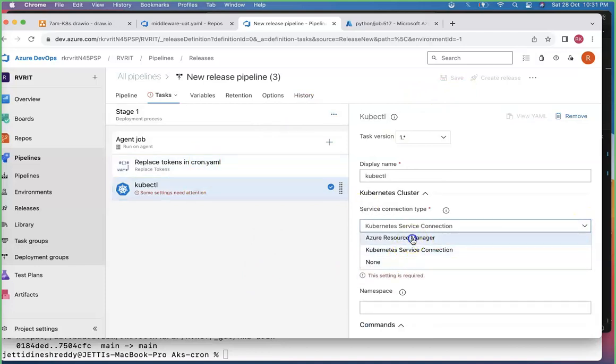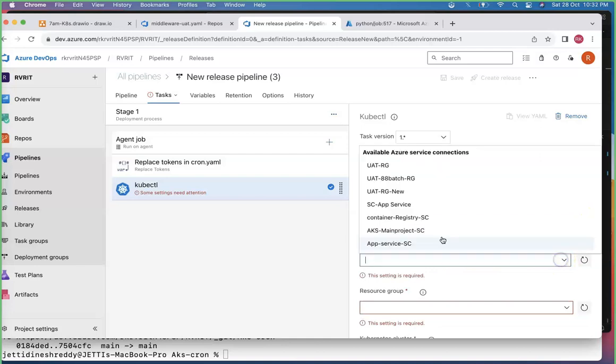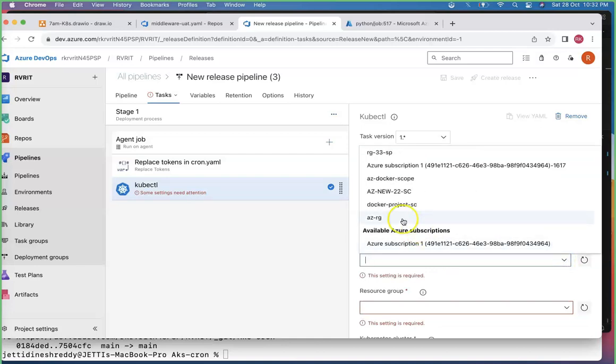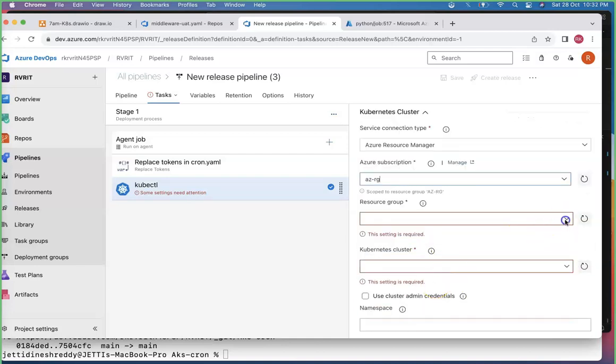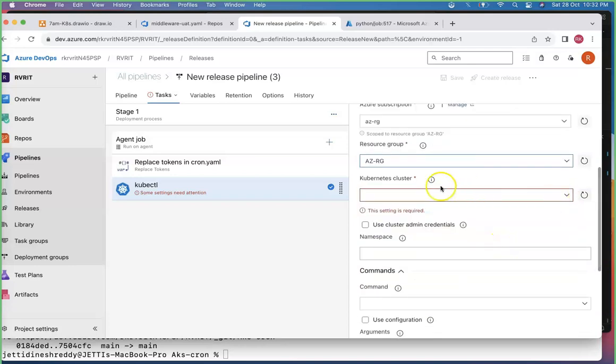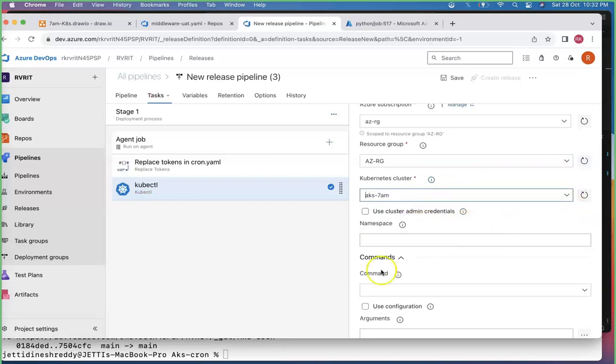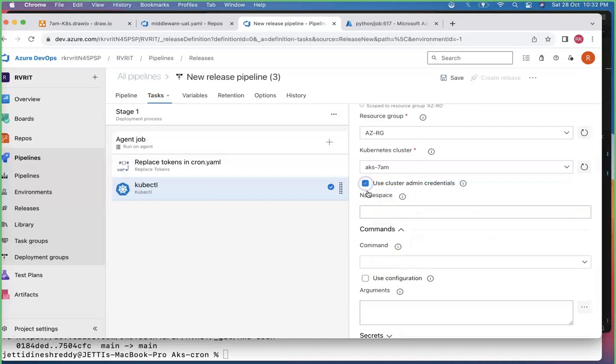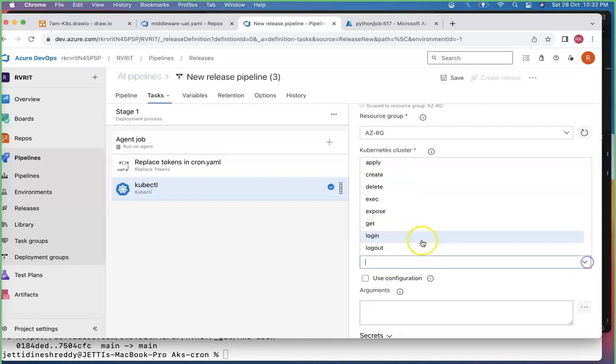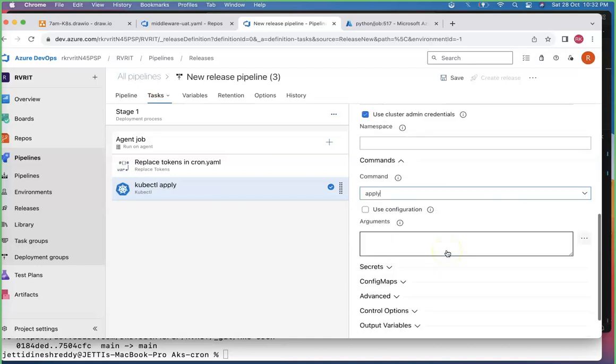Once you are done with this part, there is kubectl information also. For this, you come to Azure Resource Manager and go for the subscription section. There you can see something called AZFNRG. Then go for the resource groups, team. AZRG is the one I'm considering. And the Kubernetes cluster, you should consider AKS-7. That's the correct one. The admin credentials you are trying to deploy with, and go for the command. I'm giving the command as apply. Namespace I'm not overriding, the same thing will be considered.